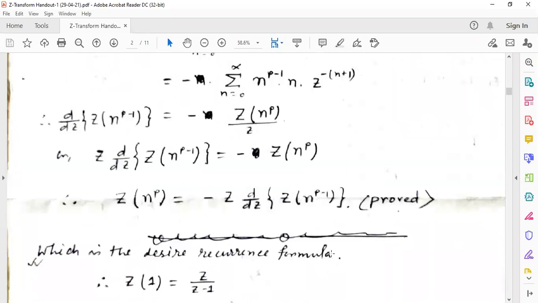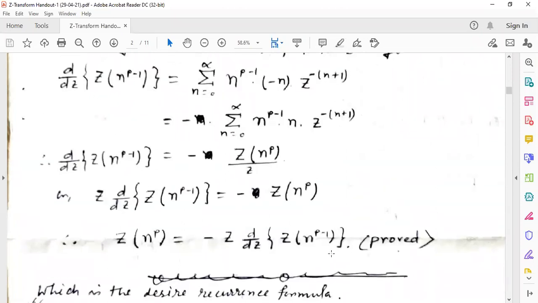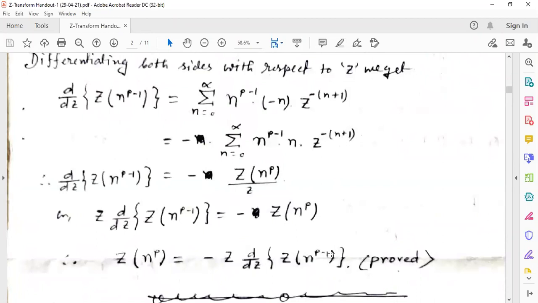Is it clear? Is this understood by everybody? If someone has any confusion, then they can tell me where the confusion is.